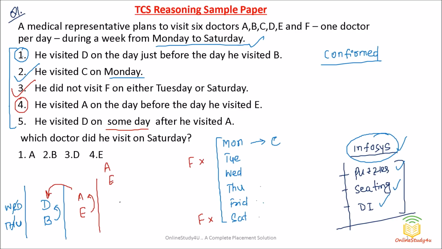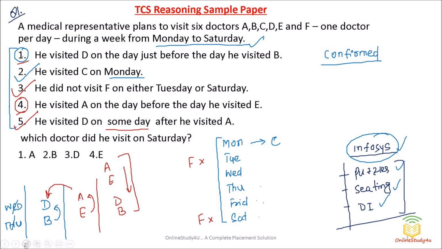First AE and then DB, because it has been clearly told that he is visiting D on some day after he visited A. So this is also confirmed. So I will mark it, okay, because the sequence will be like this. This we are aware. Now we need to try to place 1 and 4. That's all. Our question is done.